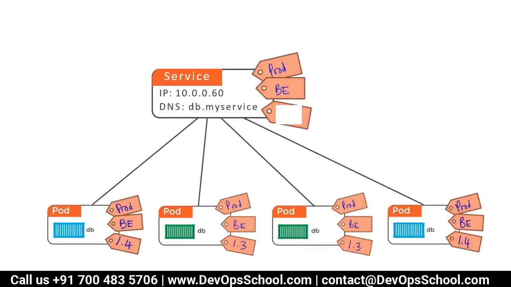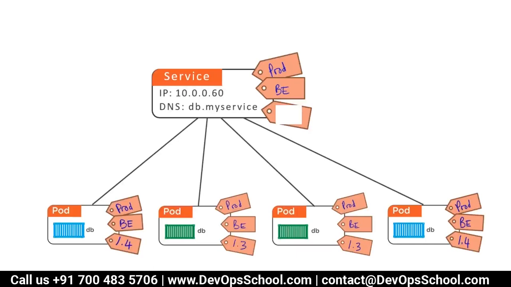It can load balance the pods which are part of the service endpoint. But how does a new pod get attached to the service? That is done by the discovery service. The discovery service reads the pod labels and service label and matches the endpoint of the service.